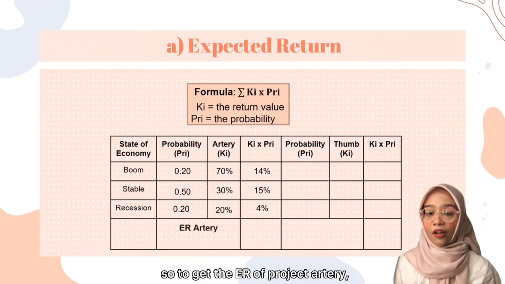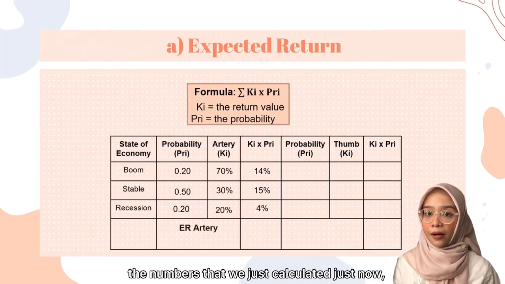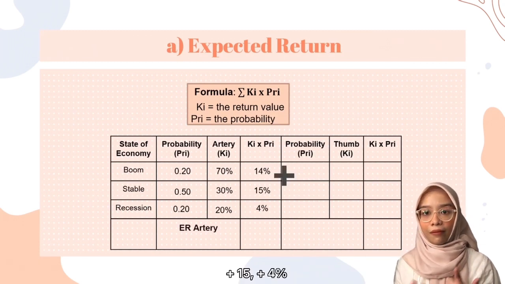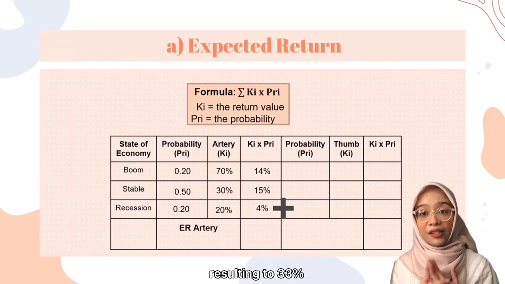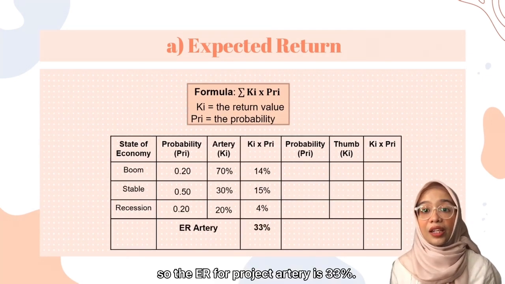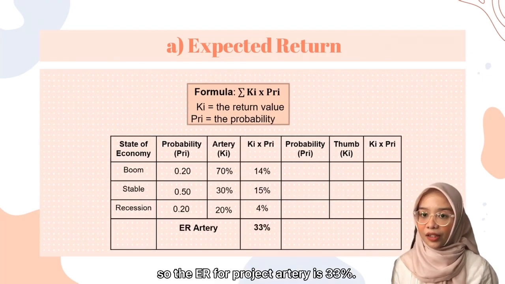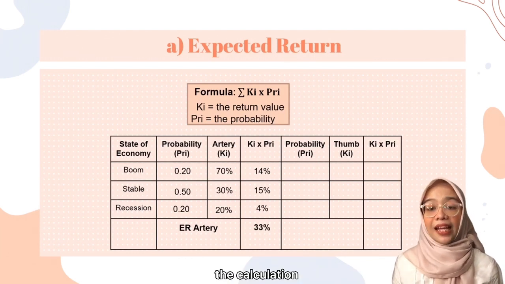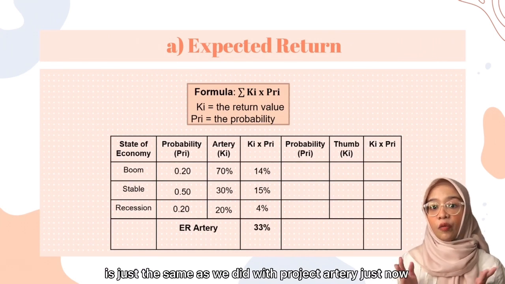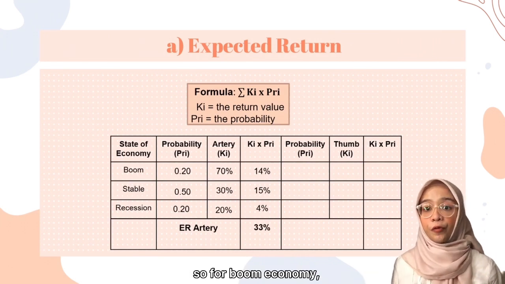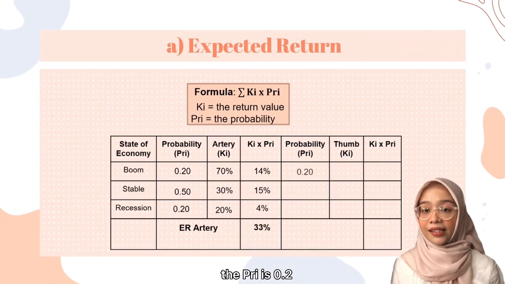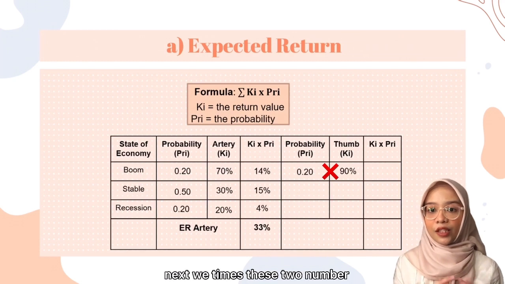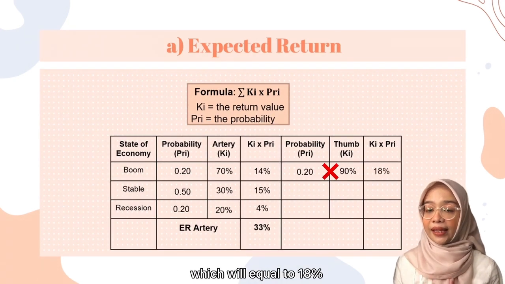So to get the ER of Project Artery, we will sum up the numbers that we just calculated, which are 14% plus 15% plus 4%, resulting to 33%. So the ER for Project Artery is 33%. Next, we will calculate the ER for Project Thumb. The calculation is just the same as we did with Project Artery just now. So for Boom Economy, the PRI is 0.2 and the KI is 90%. Next, we times these two numbers, which will equal to 18%.